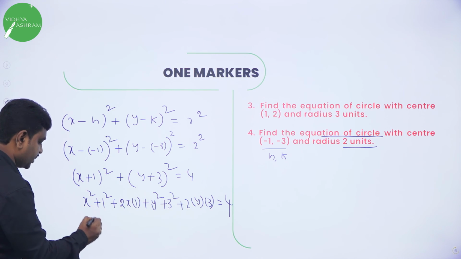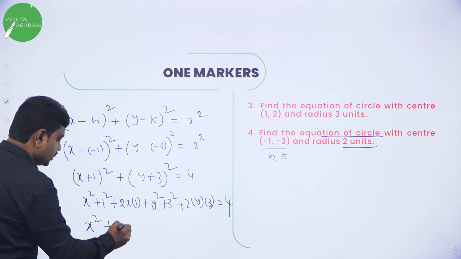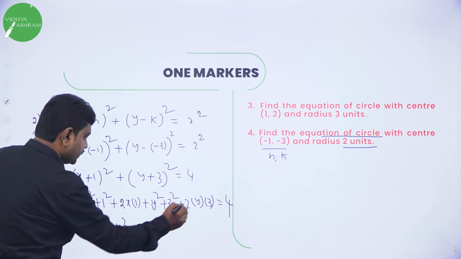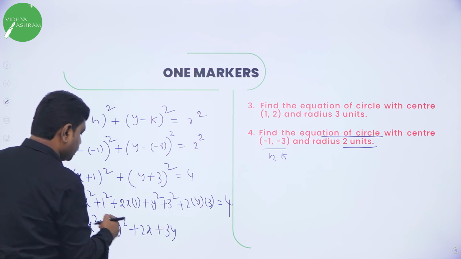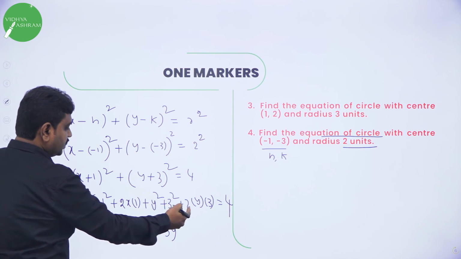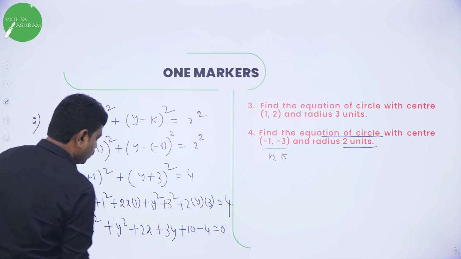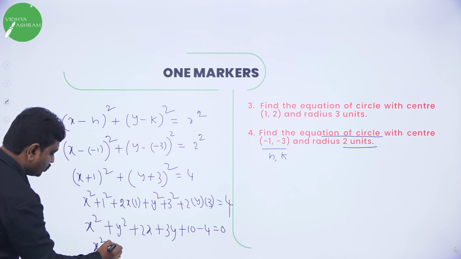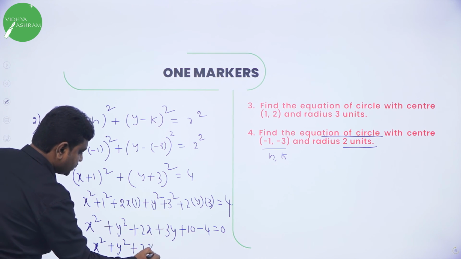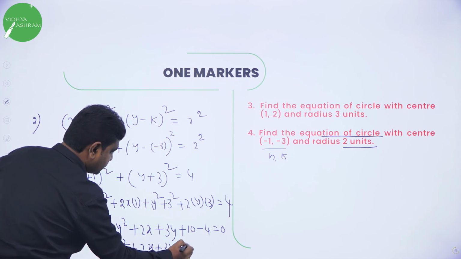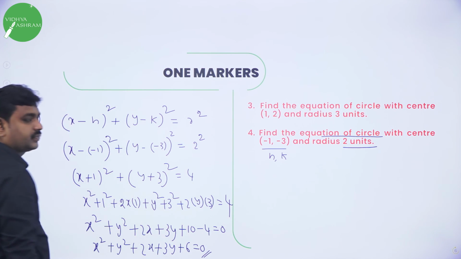Now simplify, first write x square, then write y square, then 2 ones are 2x, then 3y, then simplify the numbers, 1 plus 9 is 10, 10 minus 4 equal to 0, or finally we have x square plus y square plus 2x plus 3y plus 6 equal to 0. This is the final answer.